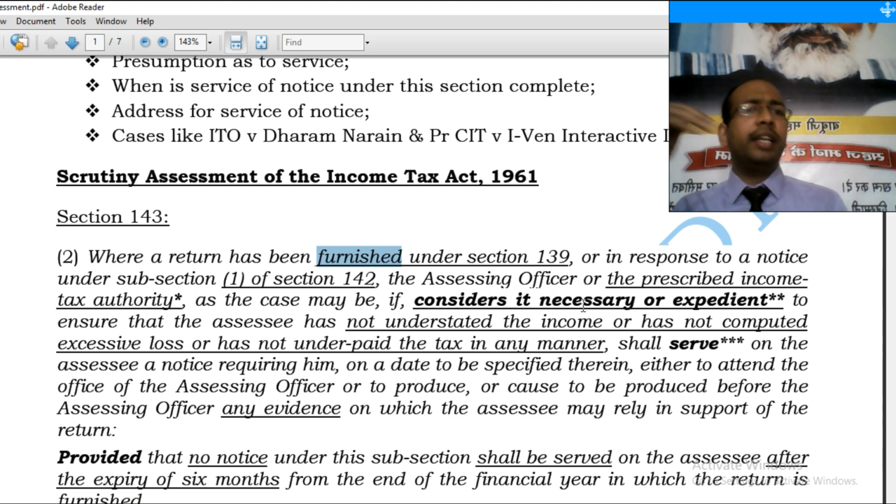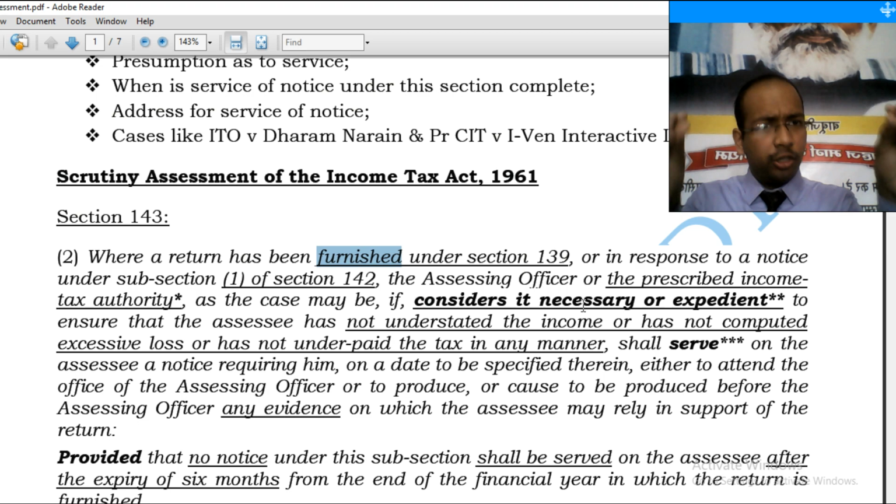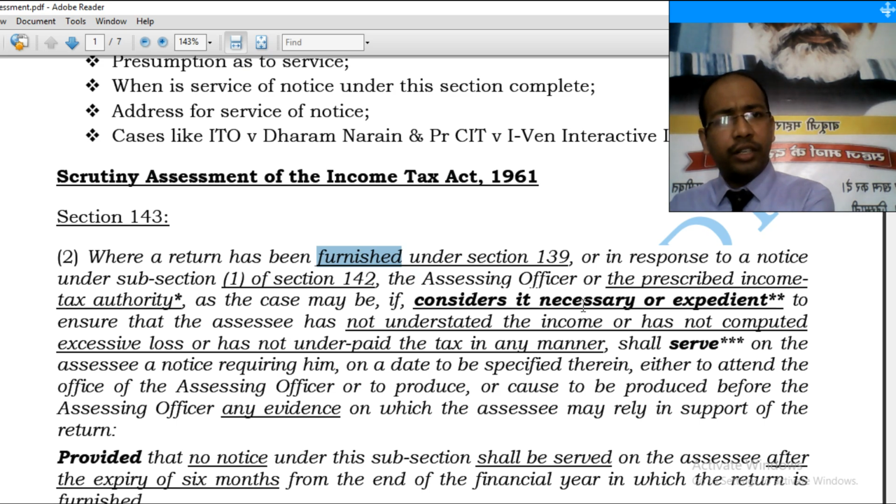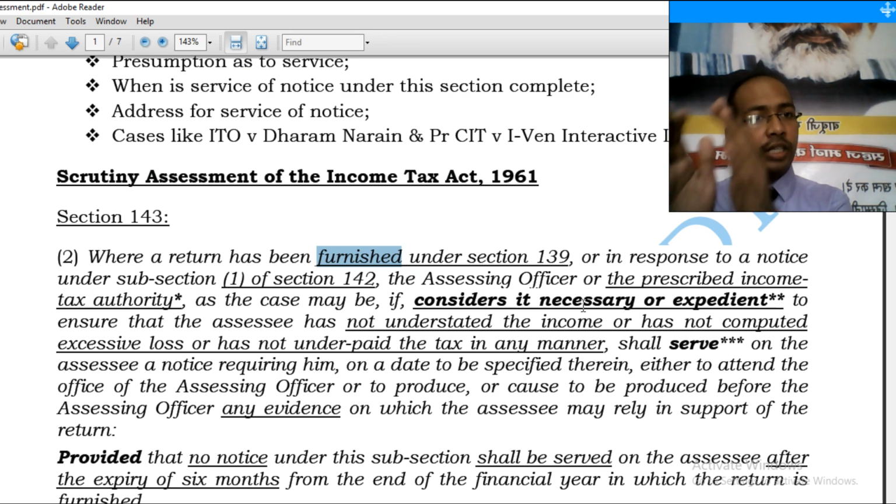Generally, CIT appeals disregard the claim that it is a mere administrative approval. It has not caused any prejudice to you. Why? Because opportunity was given to you, everything was given to you, merely on the ground of a non-prior approval, which is administrative in nature, not in the nature of natural justice.